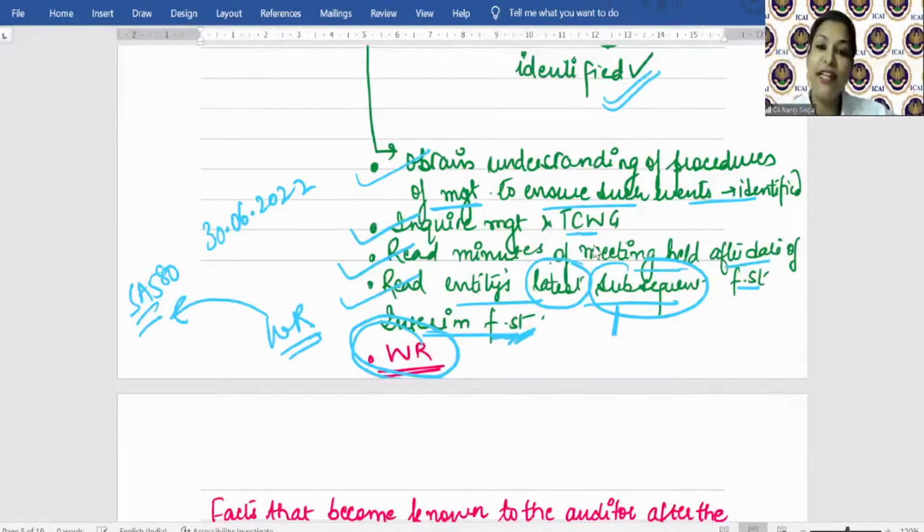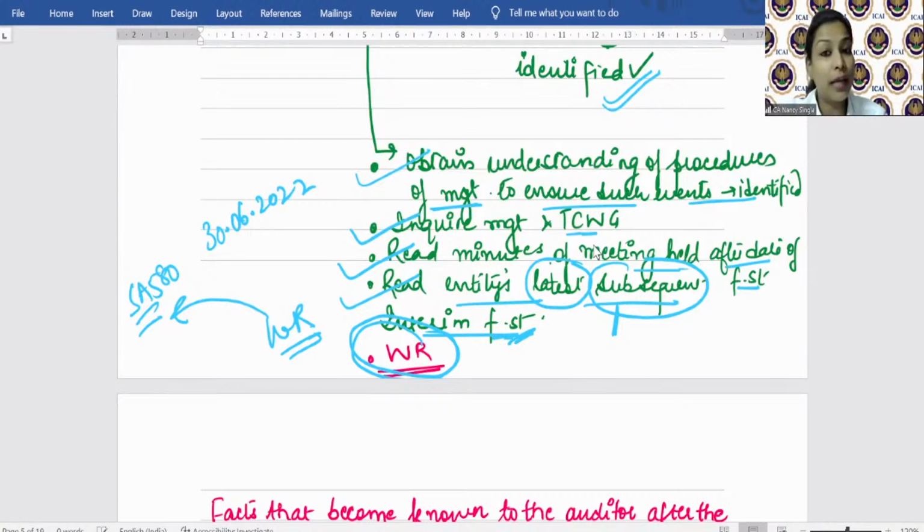SA 580 talks about what written representation is, and it says that written representation is taken for responsibilities, or where SAs specify it. So I am asking about SA 560, specifically asking the auditor to take written representation. In the last session, we did another SA whereby there was a specific responsibility on the auditor to obtain written representation from the management.